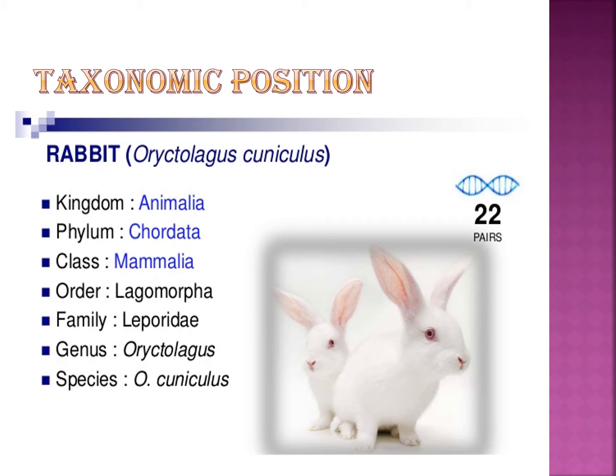The combination of genus and species is the scientific name. That means genus Oryctolagus, species cuniculus, so the scientific name is Oryctolagus cuniculus.